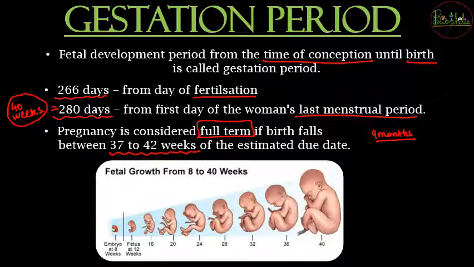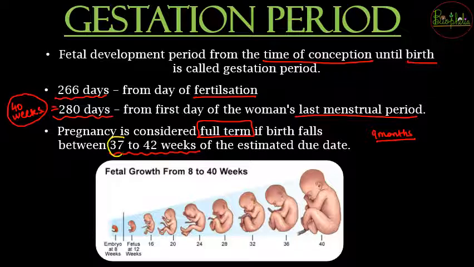And how come you say that that is 9 months of gestation? Then 9 months is going to be the time when you calculate from the day of fertilization. So if you count from the day of fertilization, then the 9 months is going to be the approximate period for gestation. Now one more thing that I would like to share over here,